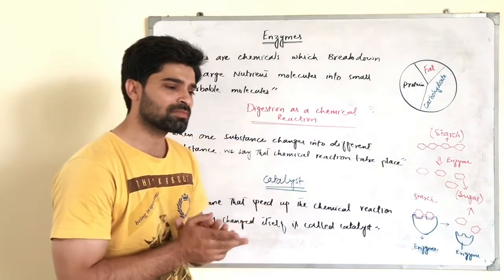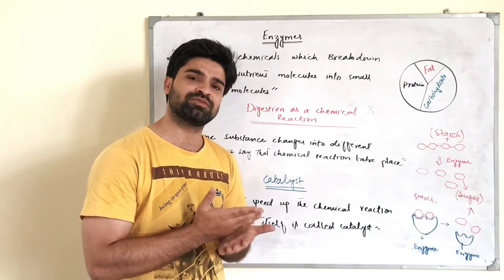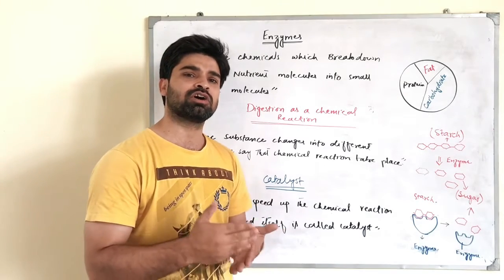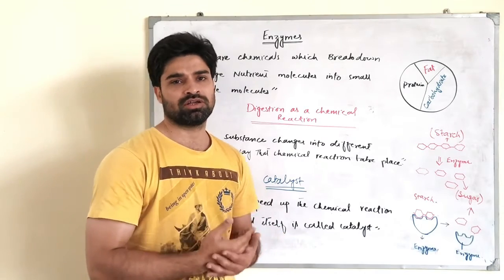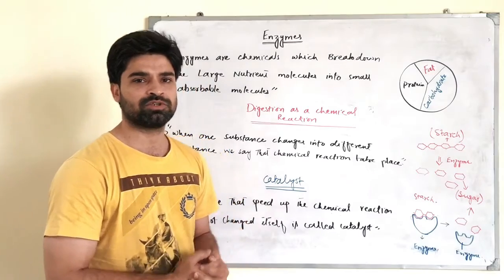Enzymes are basically the chemical substances which break down the large food molecules or the large nutrients of the food into smaller nutrients of the food so that they can be absorbed.